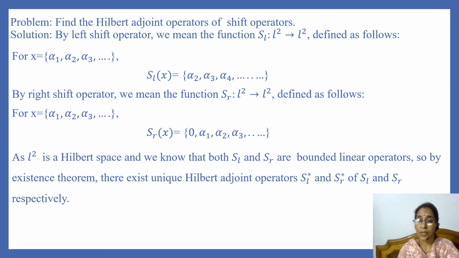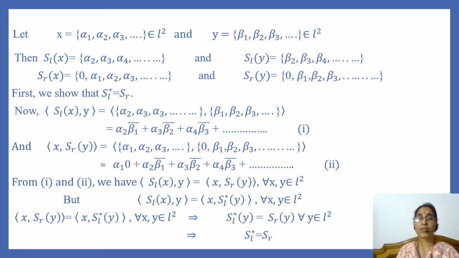As L2 is a Hilbert space, and we know that both S_L and S_R, the left shift operator and right shift operator, are bounded linear operators, as we have seen earlier, so by the existence theorem, there exist unique Hilbert adjoint operators S_L star and S_R star of S_L and S_R respectively. Let x be a sequence given by (alpha_1, alpha_2, alpha_3, ...) in L2, and y be a sequence given by (beta_1, beta_2, beta_3, ...) in L2.